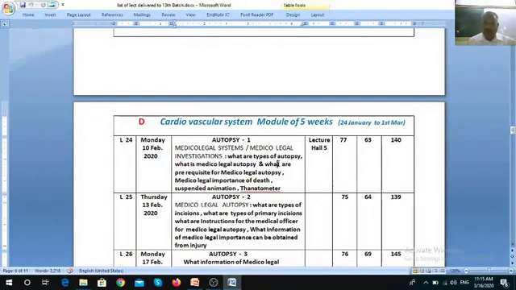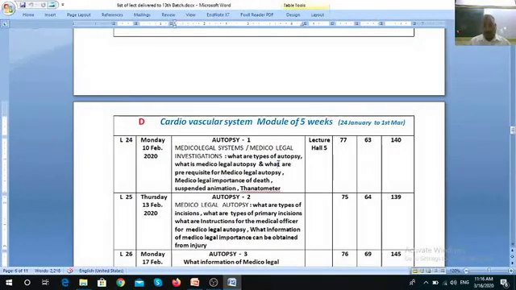We have started with the cardiovascular system module, and on 10th February we discussed some topics related to autopsy. The first lecture about autopsy covered the types of autopsy, what a medico-legal autopsy is, the prerequisites for a medico-legal autopsy, the medico-legal importance of death, suspended animation, and what a thanatometer is. We discussed this on 10th February 2020.